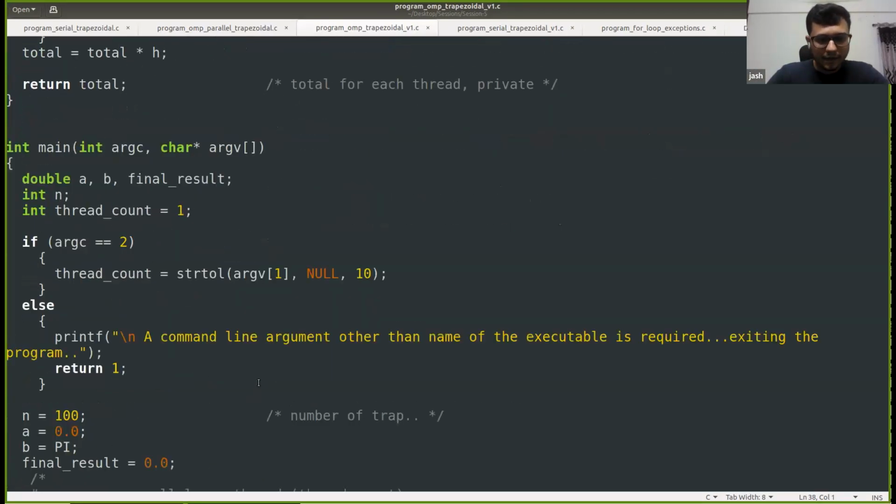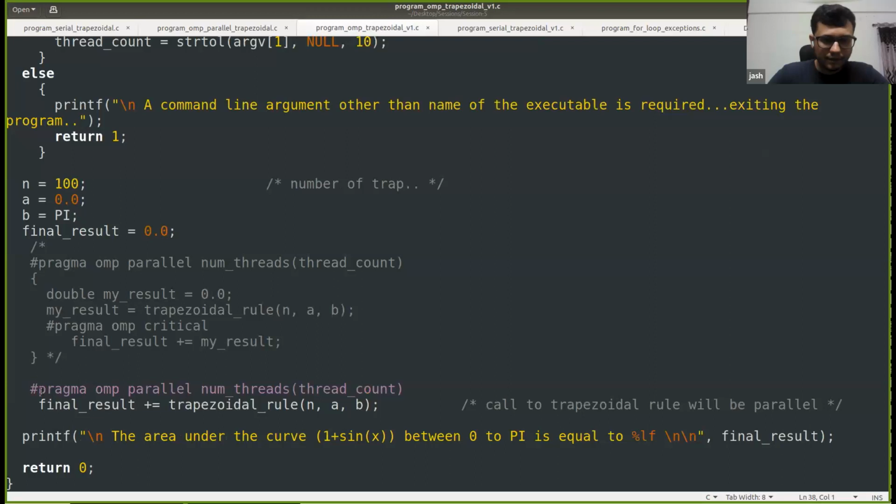And within the main function, we'll sum that up. We'll sum the area that is returned from each thread in the final result. And we'll do that in parallel. So we'll launch n number of threads, and each thread will do this calculation of the trapezoidal rule in parallel, and will sum up in the final result. So I hope this is clear.